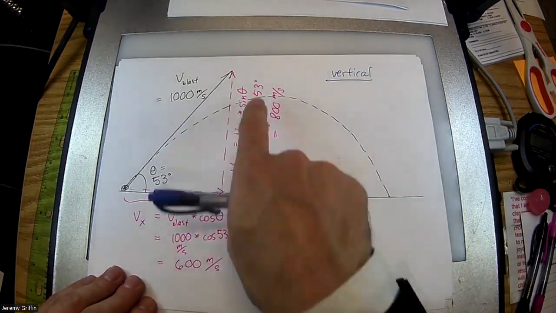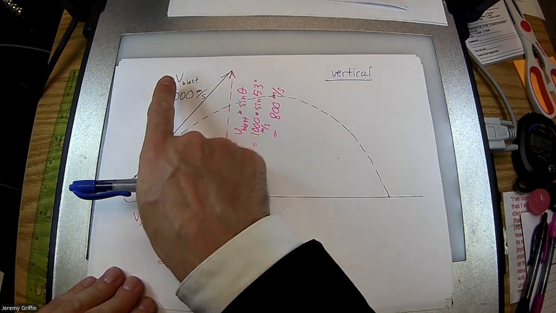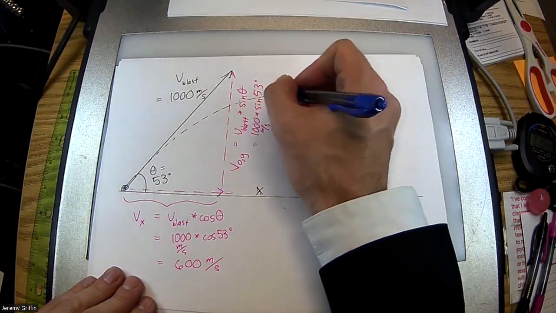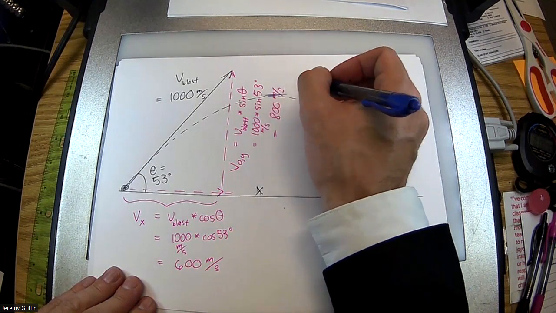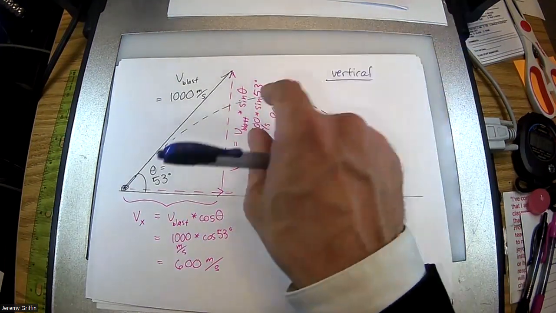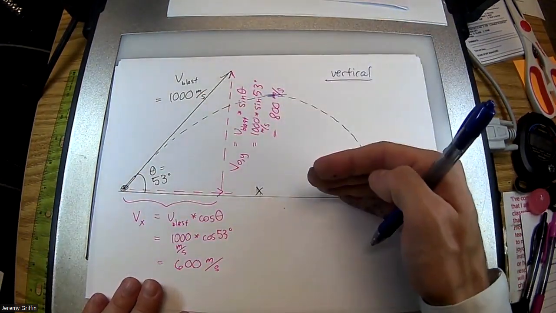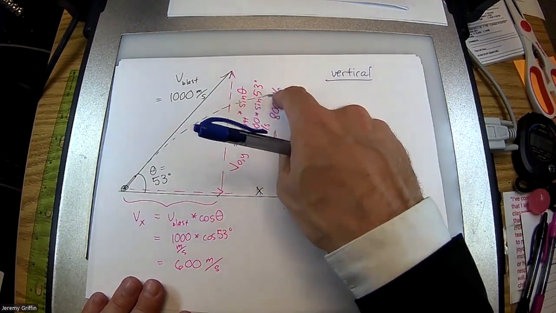Now, if you do it that way, think about this. I know how fast it's going upwards, 800 meters per second straight up at the point of the cannon. At the very top, what is its vertical component of velocity? 0 meters per second, right? Now, the cannonball is still moving to the side really fast, but vertically speaking, it goes to 0. It's not quite going up, it's not quite going down.